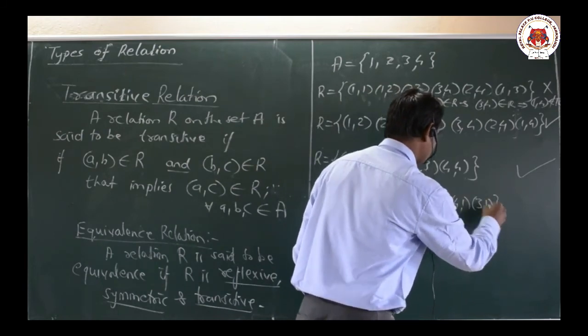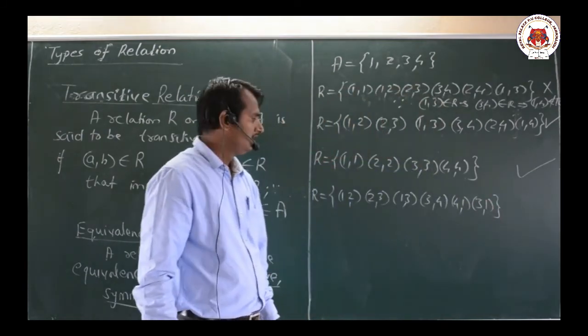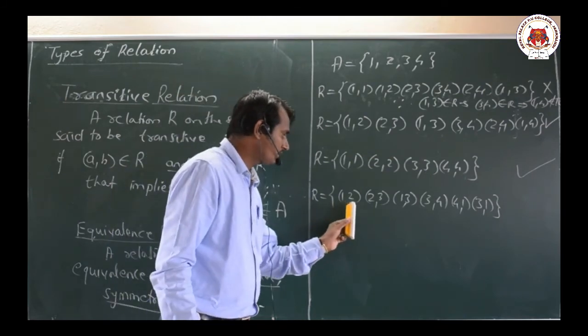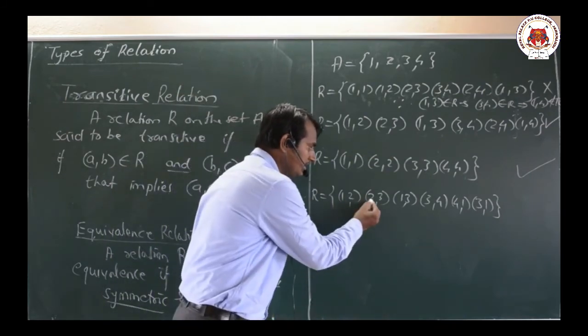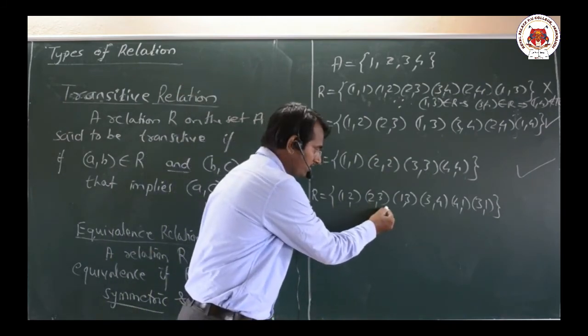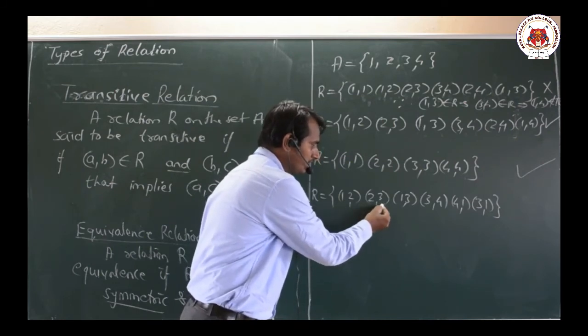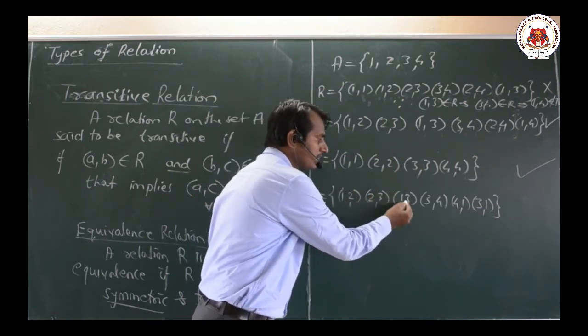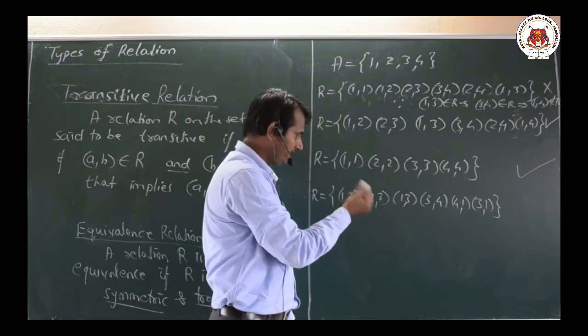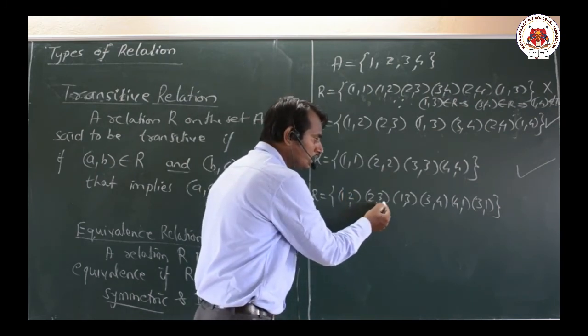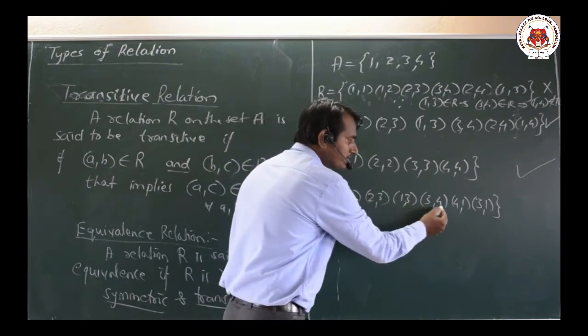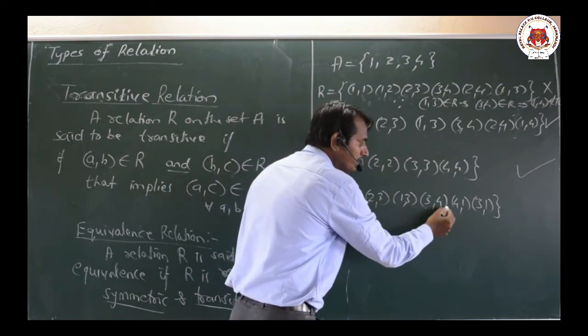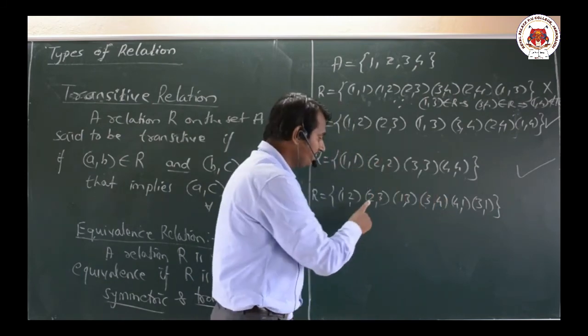Now let us check for the transitive property here. Observe, we are having (1,2) and the second element (2,3). (1,2), (2,3) belong to R. That means (1,3) should also belong to R, that we have. Next let us check for (2,3). (2,3) is there, (3,4) is there, but do we have anything like (2,4) here?